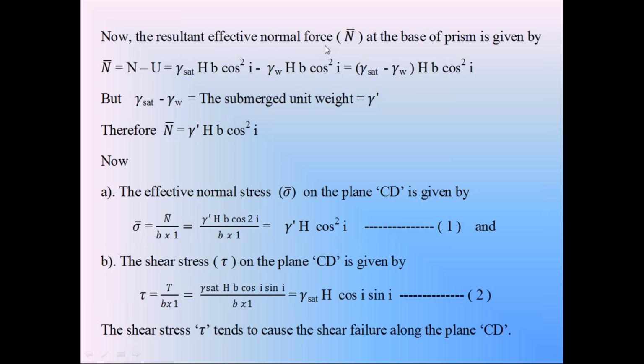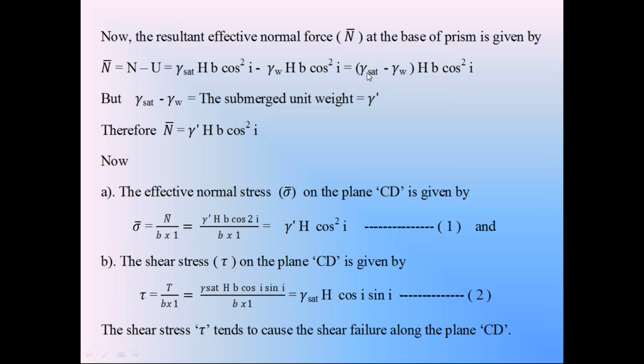So the effective normal force on the surface CD is equal to total normal force N minus the pore water pressure normal force U. So N dash is equal to N minus U. You know this N value, gamma saturation HB cos square I. You know this U value, gamma W HB cos square I. Take this HB cos square I in these two terms common.